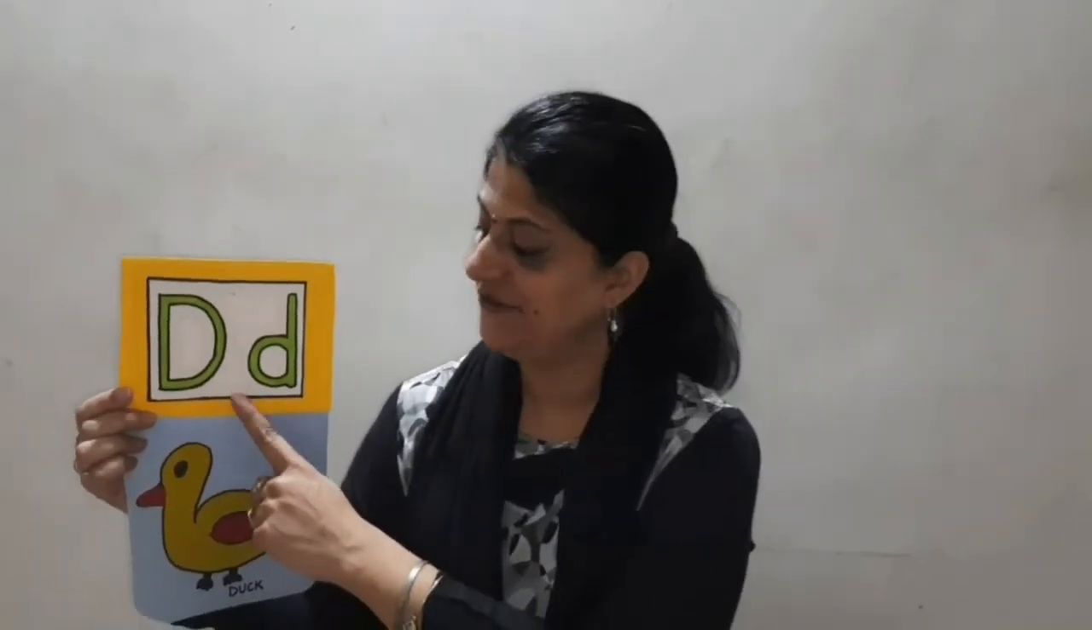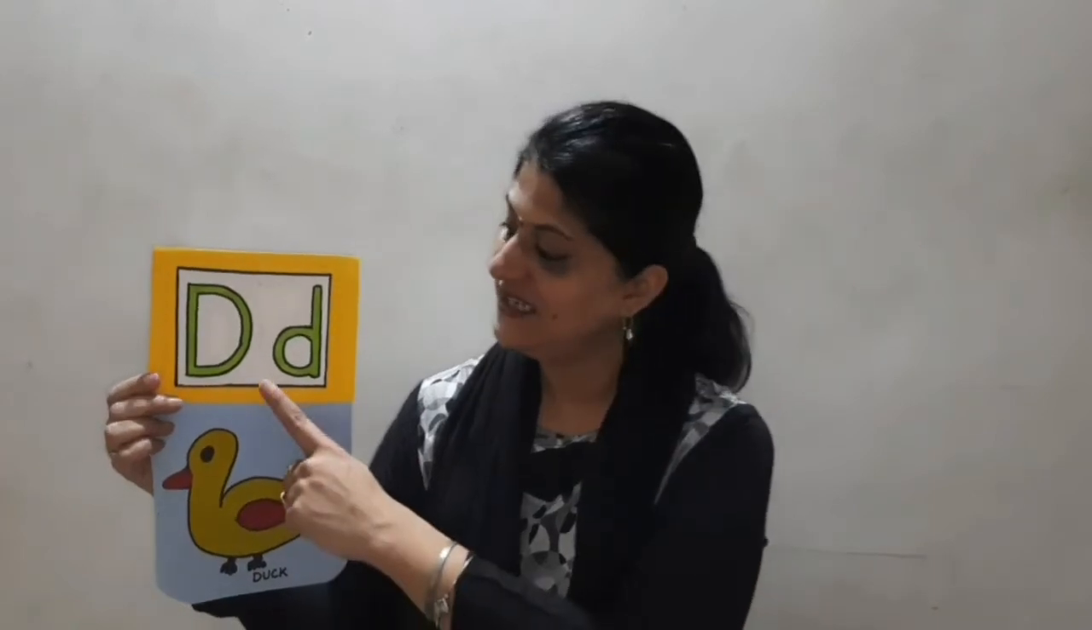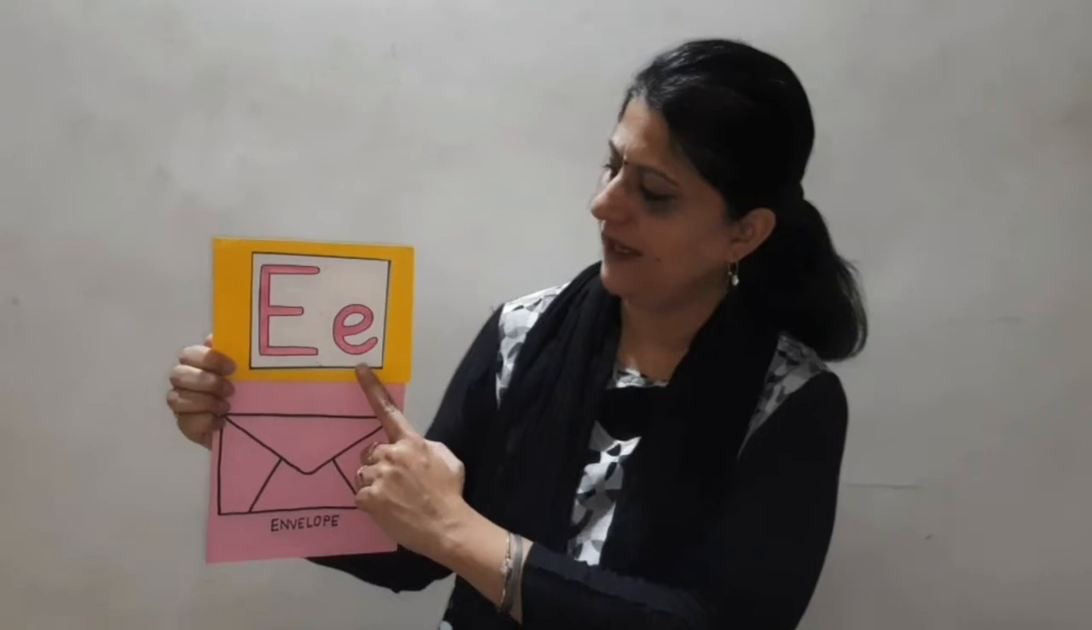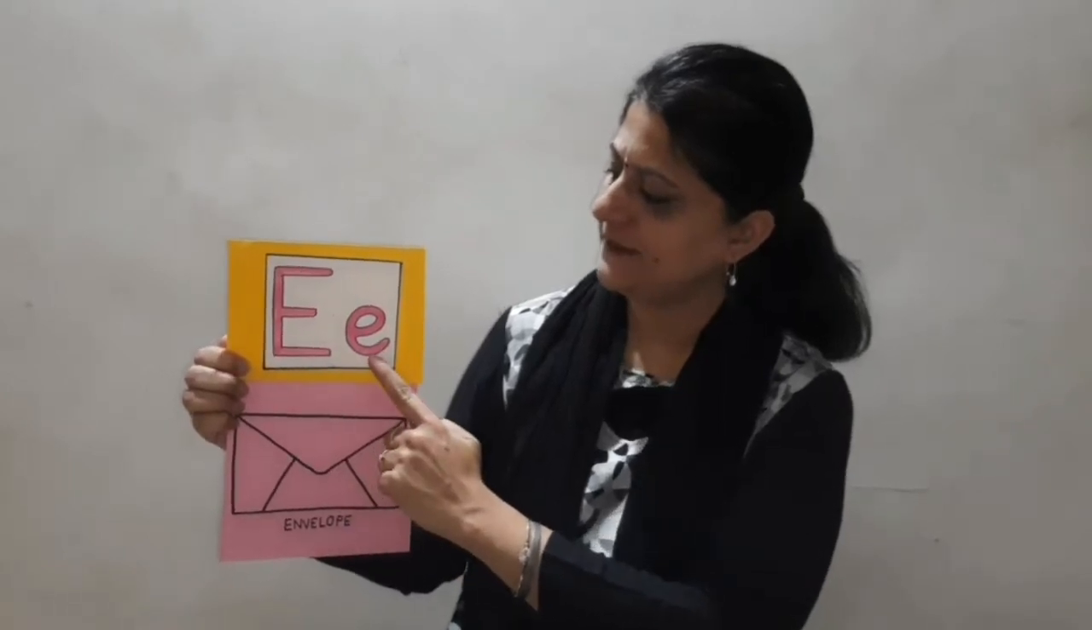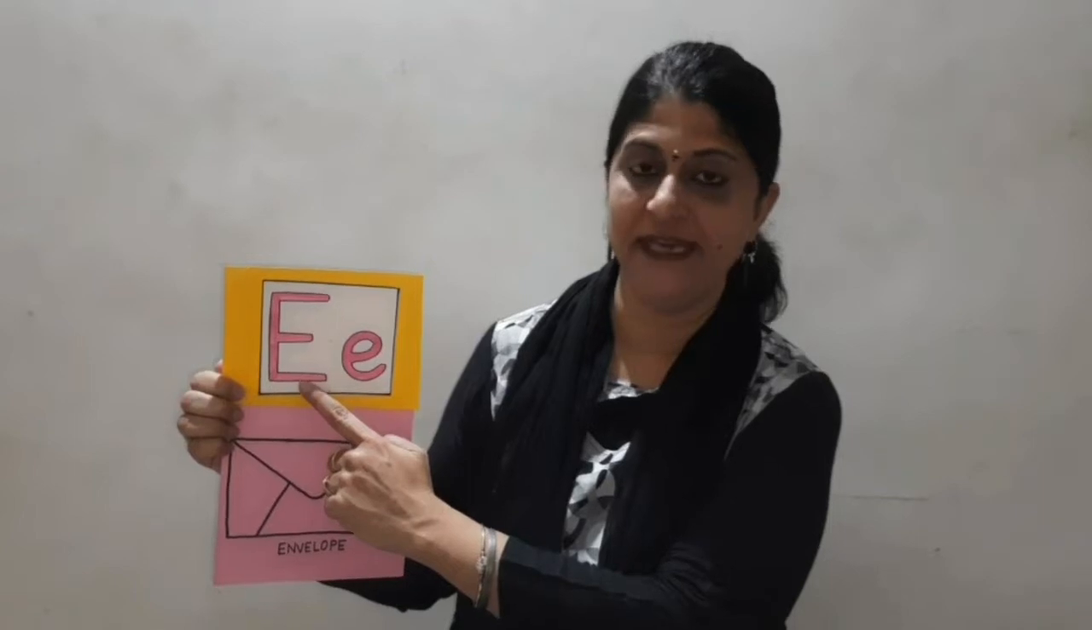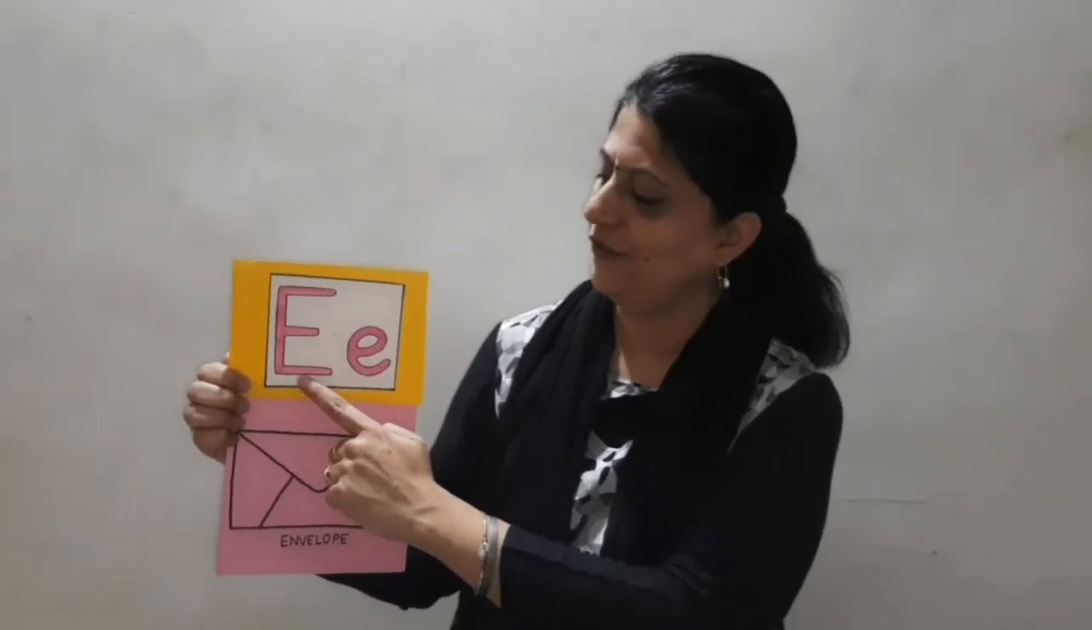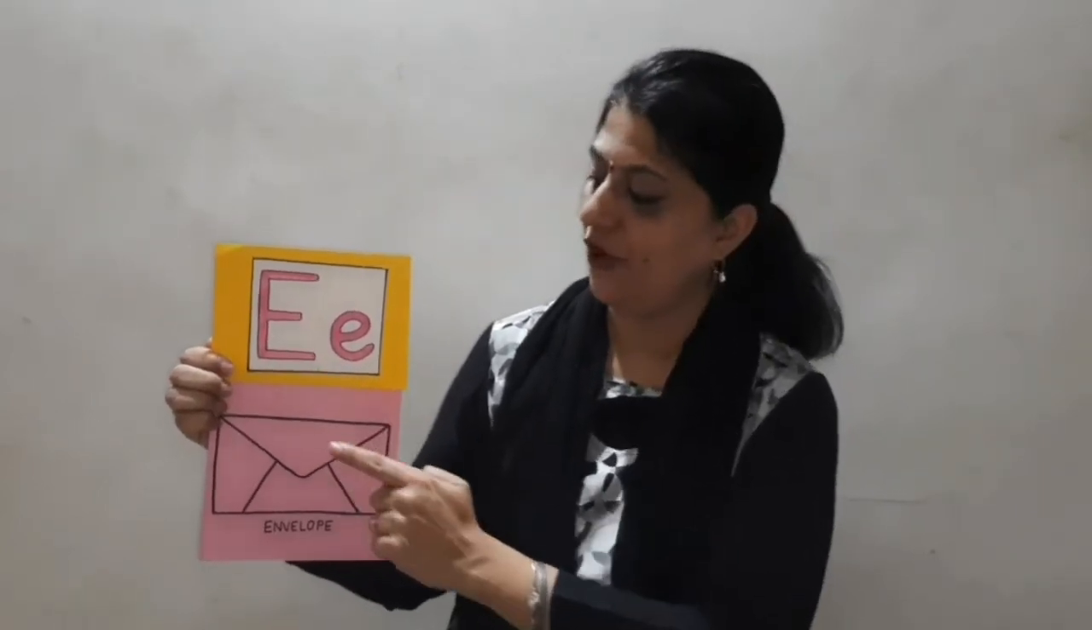Capital D, small d. The sound of alphabet D is D. D for duck. Capital E, small e. The sound of E is A. E for envelope.